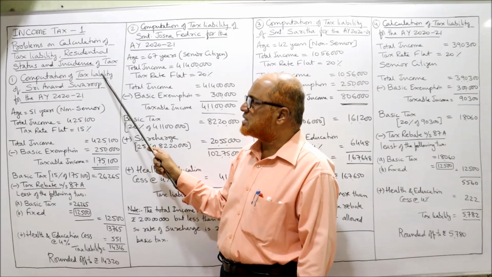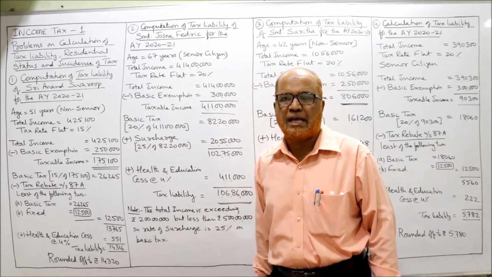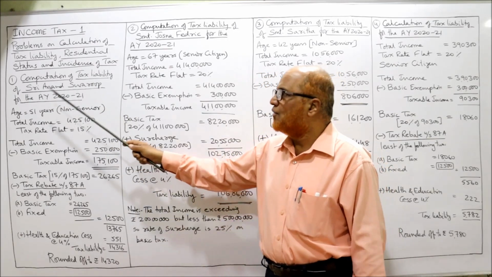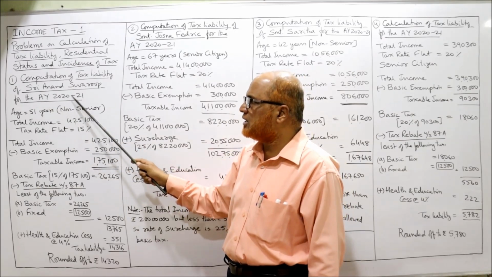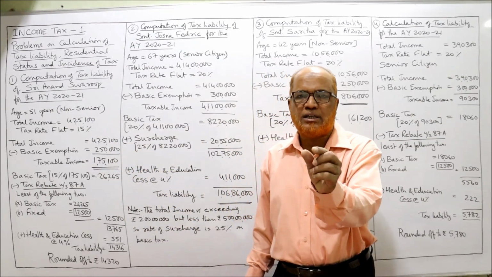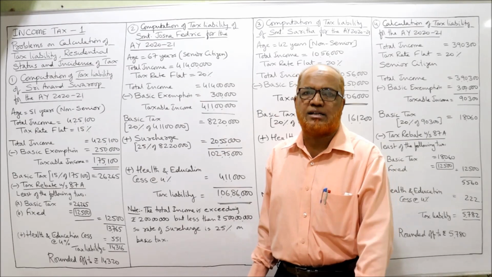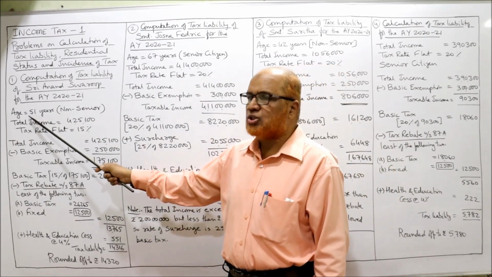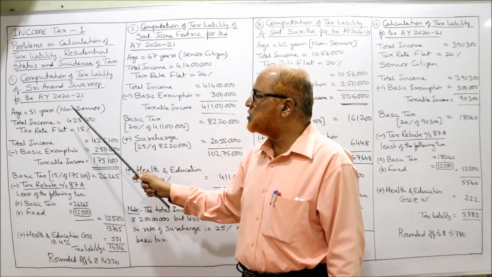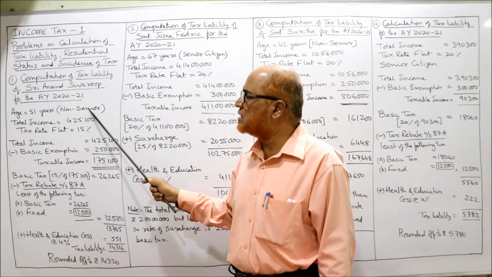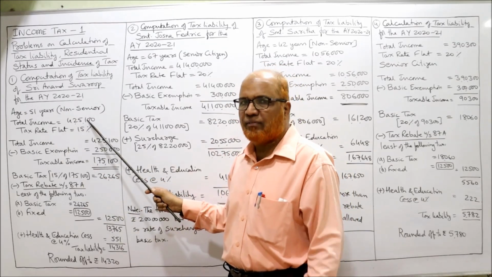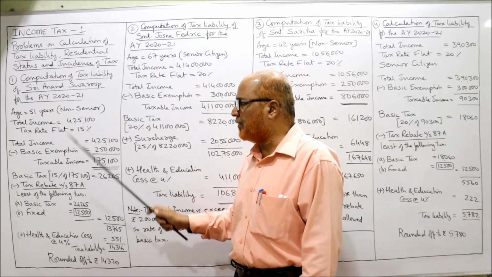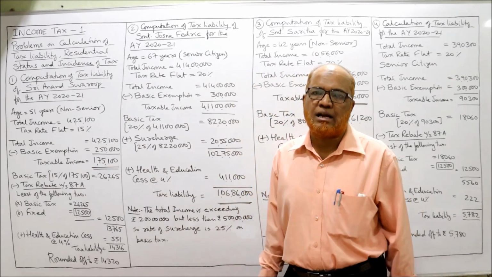Now, computation of tax liability of Sri Anand Swarup. The assessee's name is Anand Swarup. For the assessment year 2020-21. This is for the current assessment year. Now, age 51 years. 51 years means non-senior citizen. Total income 4,25,100 given in the problem. Tax rate flat 15%. Now we'll compute the tax liability.